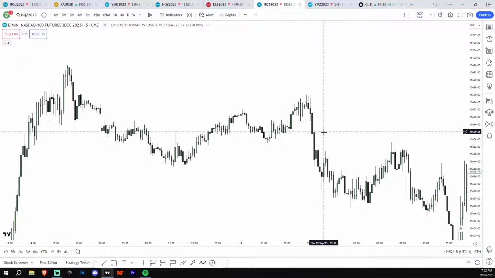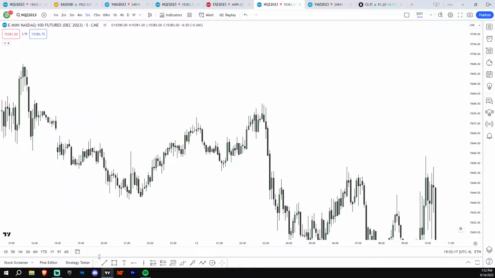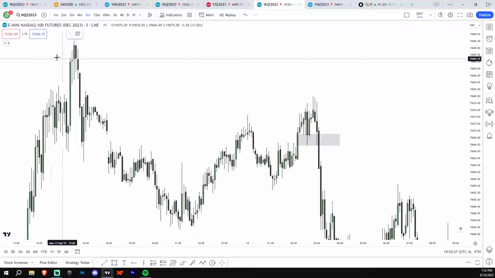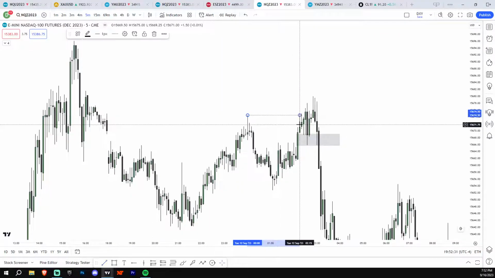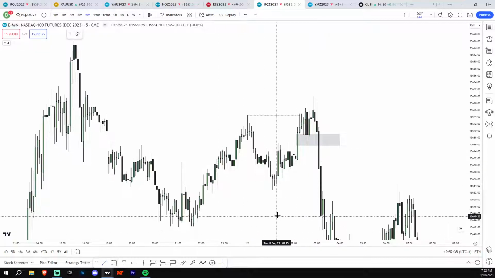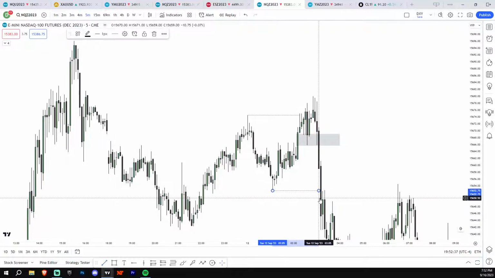Let me see if we can just find an example. All right, like right here. Perfect example. Okay, this forms at London Open, so this is fine to look at. But Keith's textbook for value got broken. I know we didn't take this high up here, this high up there, but we did take the most recent high. So again, this isn't enough for me. If we violate this fair value gap, I at least want the next internal liquidity, which would be down here.